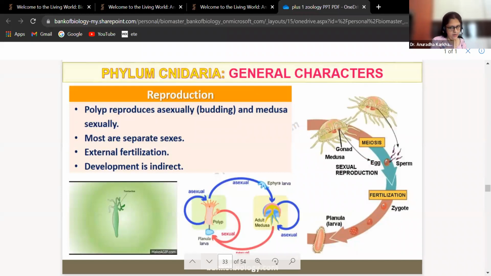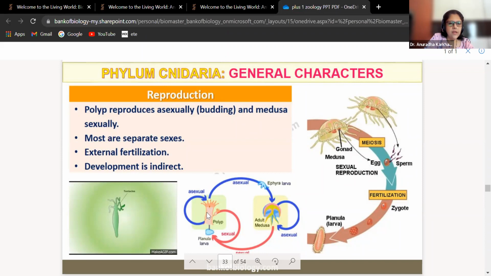Reproduction is very important, because here two types of forms can be seen. The polyp reproduces asexually by the process of budding to give rise to the medusa, and the medusa produces gametes and acts as the sexually reproducing form. So polyp and medusa show alternation of generation. You can see it very beautifully here. This is the polyp.